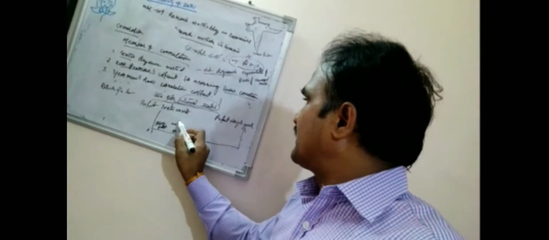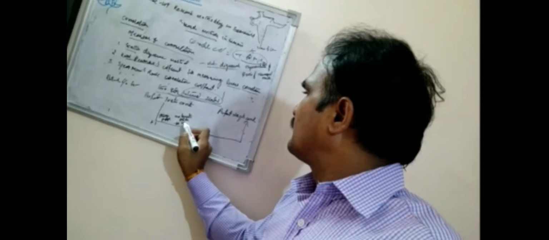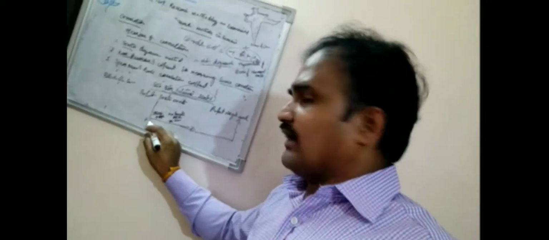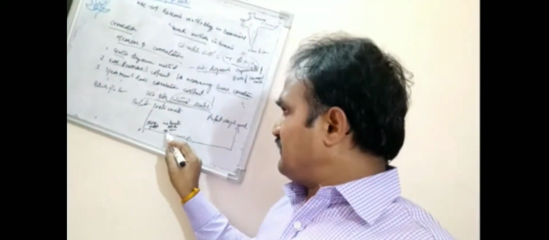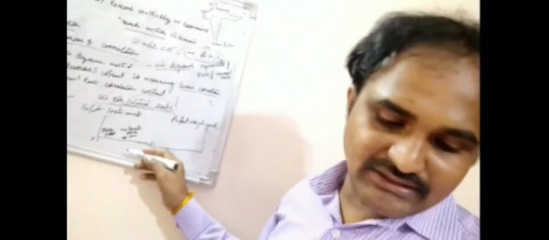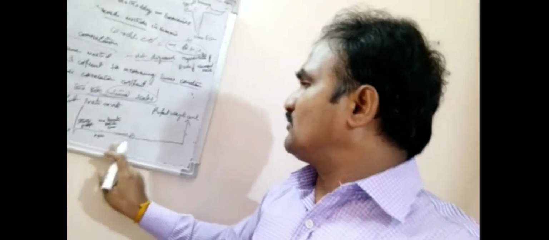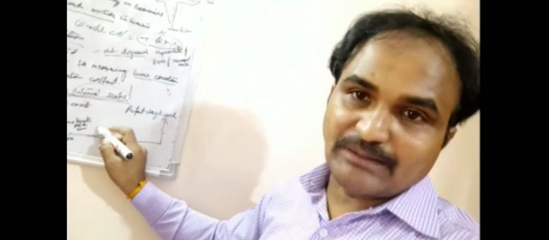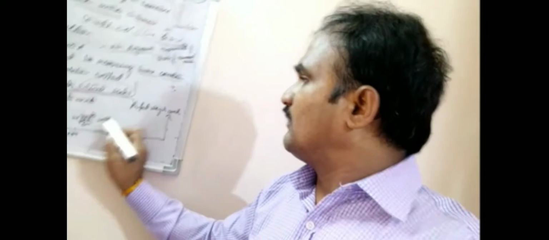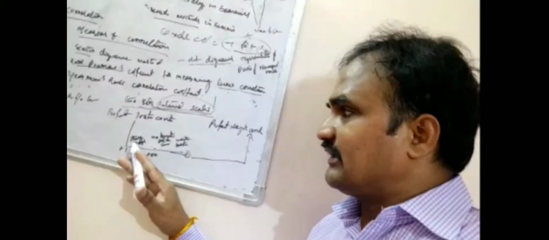Moderate positive correlation. If the value is 1 to 0.5, 0.5 means a moderate positive correlation. If the value is below 0.5, that means 0 to 0.5, this is a weak positive correlation. Weak positive correlation. Clear? A correlation value of 1 is called a strong positive correlation.